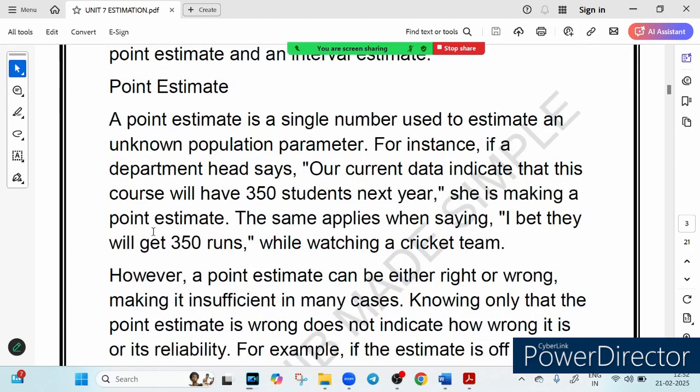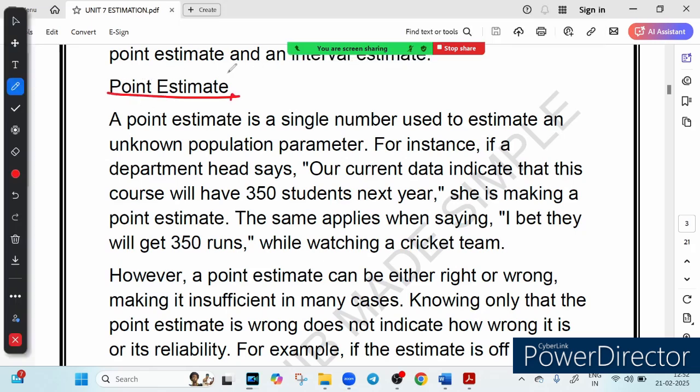So there are two ways to make estimation. In finance, we often estimate unknown parameters based on available data. The first way is called point estimate, which is a single number estimate, and the second method is called interval estimate, which is a range of possible values. Whenever I say interval estimate, it means a range of values, and whenever I say point estimate, it means a single number estimate. Let's break them down.